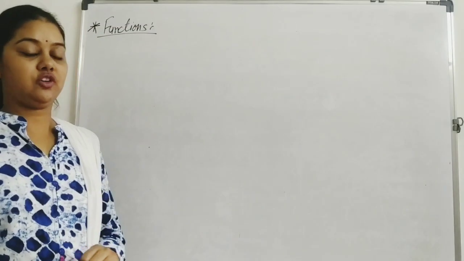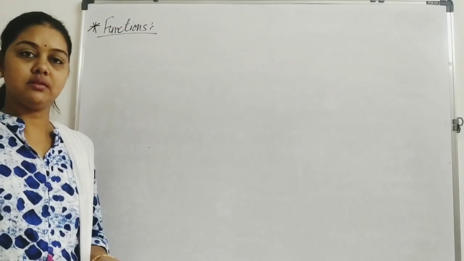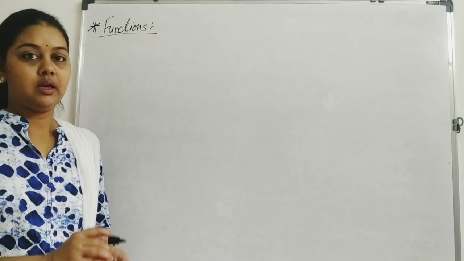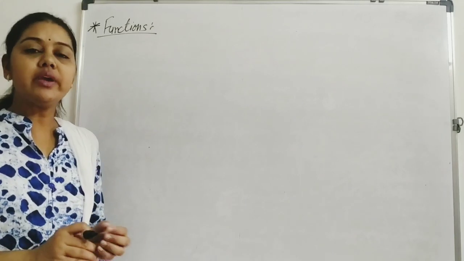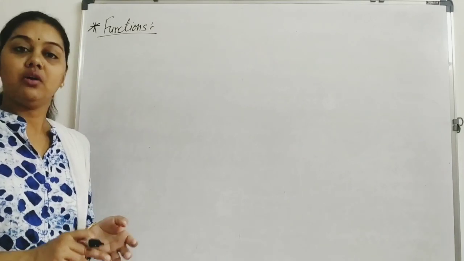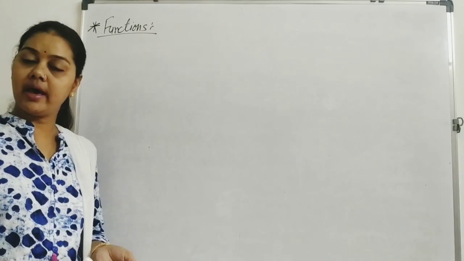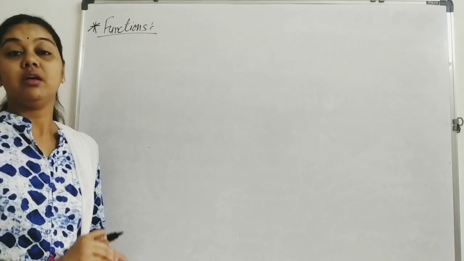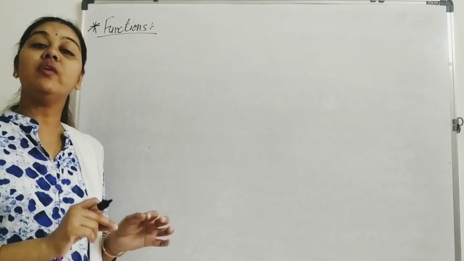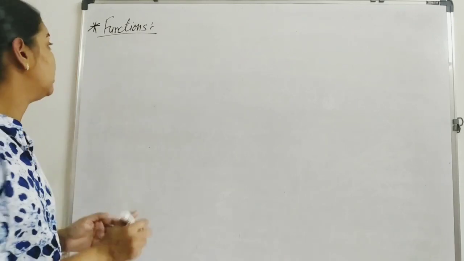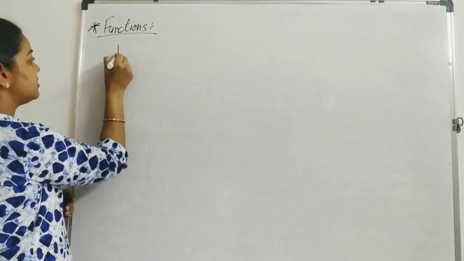Now, what is a function? A function means some relation. In that relation, we have two specific conditions. The first condition is every element of A must have an image, and every element will have one and only one image.